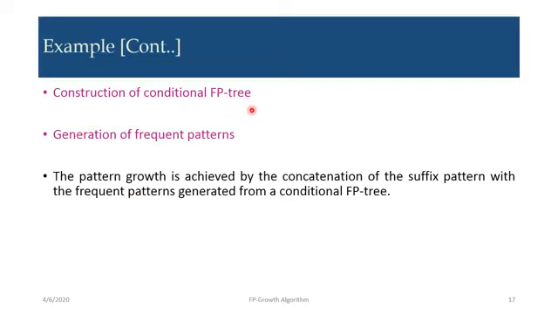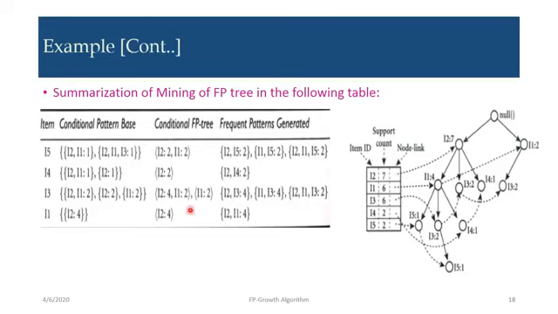So we will summarize the table later. Once we are done with constructing the conditional FP tree, then comes generation of frequent patterns from the conditional FP tree. The pattern growth is achieved by the concatenation of the suffix pattern with the frequent patterns generated from the conditional FP tree. Now this is the summarization of mining the FP tree in the following table.